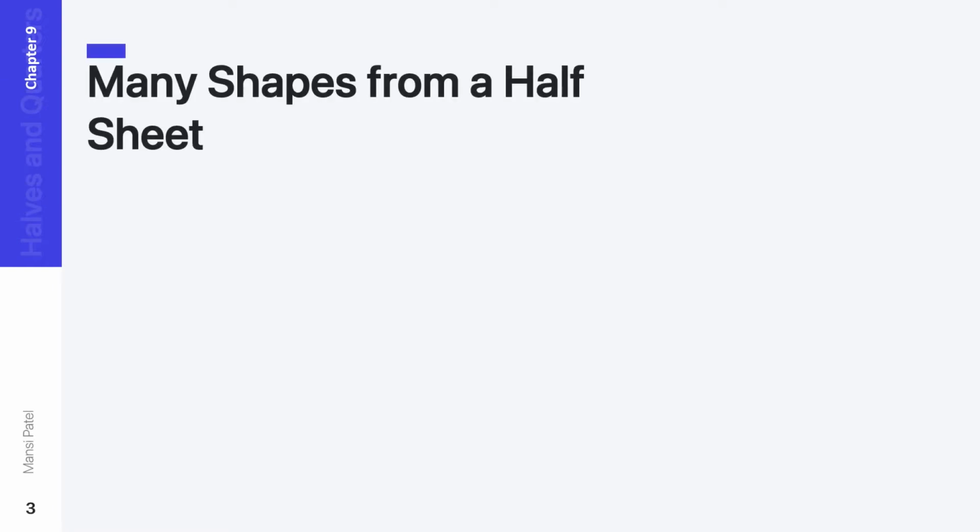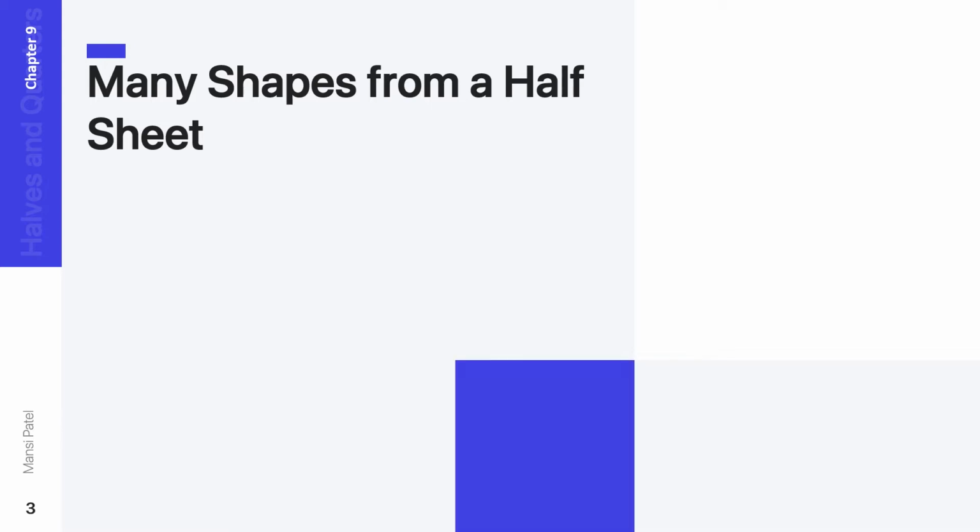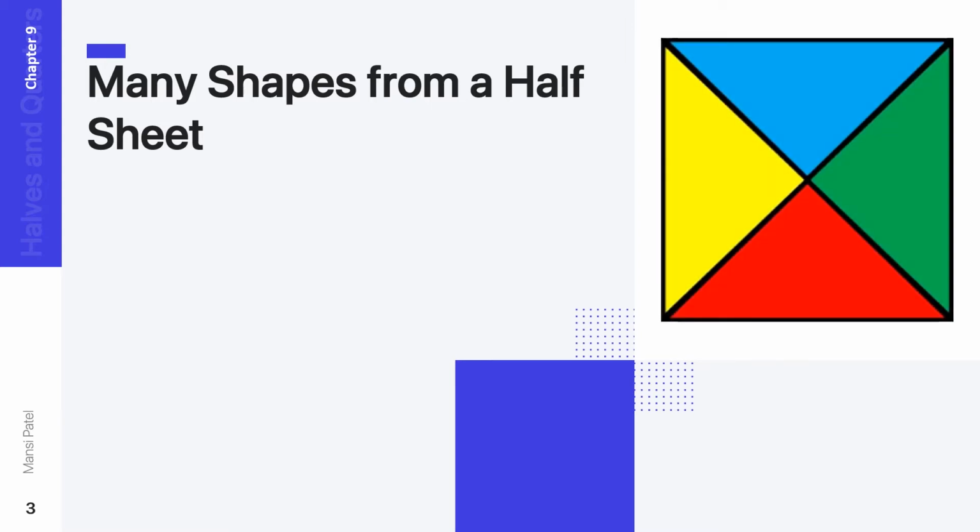Let us start our next topic of this chapter. And the name of our next topic is Many Shapes from a Half Sheet. In this, what you have to do? You have to take one half of any shape, and then from it you have to make different shapes.